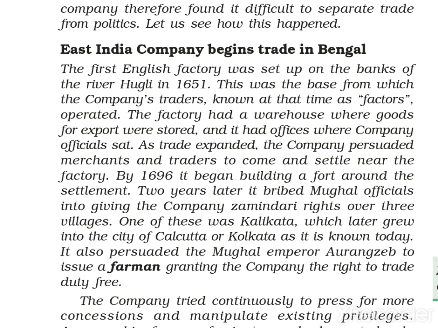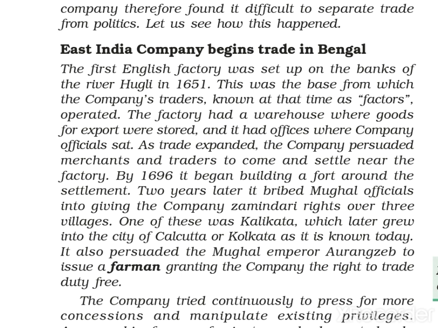In this way, more and more English people started coming to India. By 1696, it began building a fort around the settlement. Because of the settlement they were making, like offices, warehouses and factory, they started fortification all around it. Two years later, it bribed Mughal officials into giving the company zamindari rights over three villages.